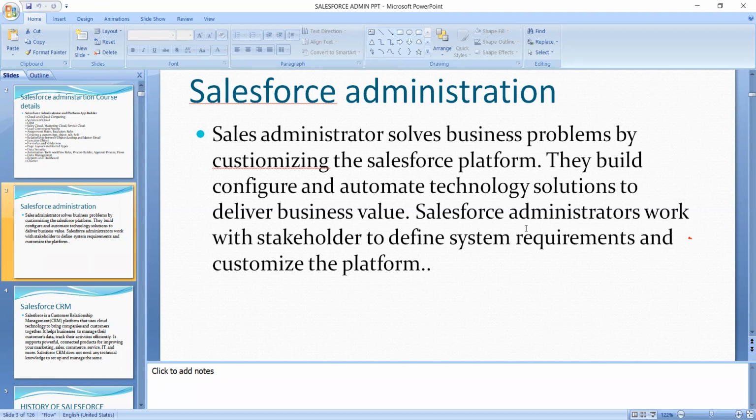For example, if we take the work of Salesforce administration: in one company a lot of employees join, and you want to create user IDs and passwords for them. Only the Salesforce administrator can do that. They say which applications are there, and what the user IDs and passwords are; everything you can create in your Salesforce trial account. Okay. And here they build, configure and automate technology solutions to deliver business value.